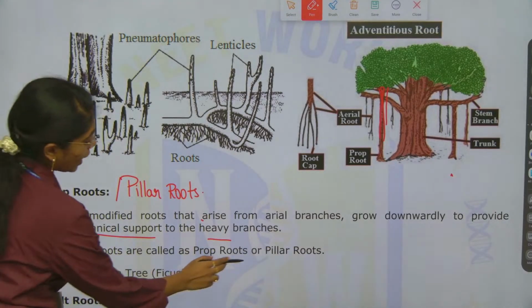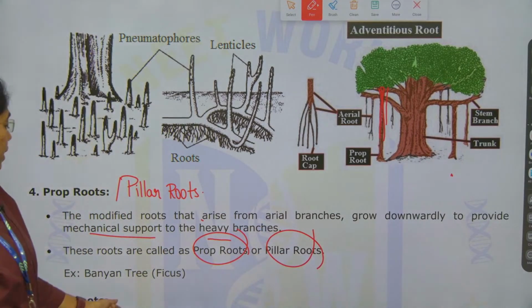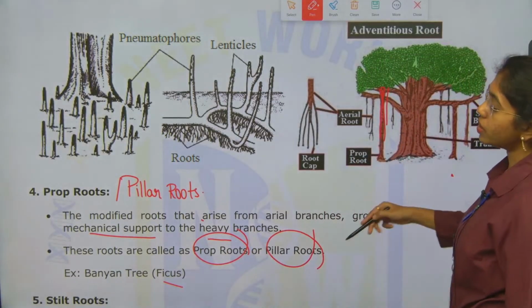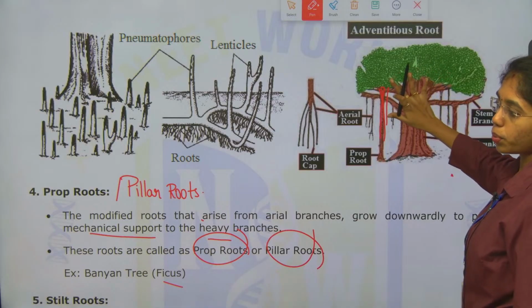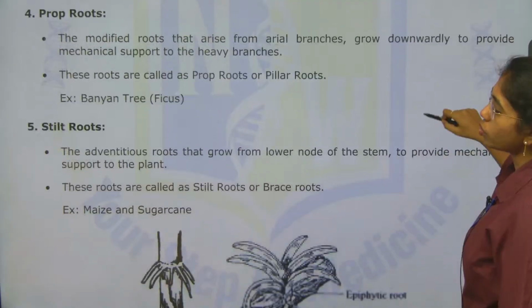These roots are called prop roots or pillar roots. Examples include the banyan tree, which is Ficus. You have to draw the diagram of prop root as well. Next, stilt roots you see.